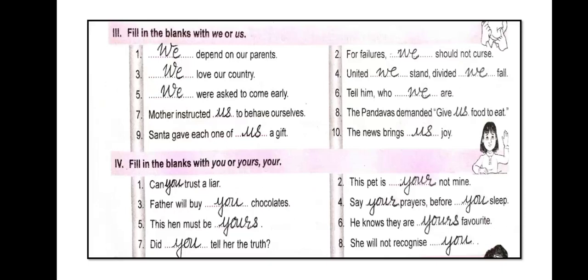Exercise 3, fill in the blanks with we or us. Number 1, we depend on our parents. 2, for failures we should not curse. 3, we love our country. 4, united we stand, divided we fall. 5, we were asked to come early. 6, tell him who we are. 7, mother instructed us to behave ourselves. 8, the Pandavas demanded, give us food to eat. 9, Santa gave each one of us a gift. 10, the news brings us joy.